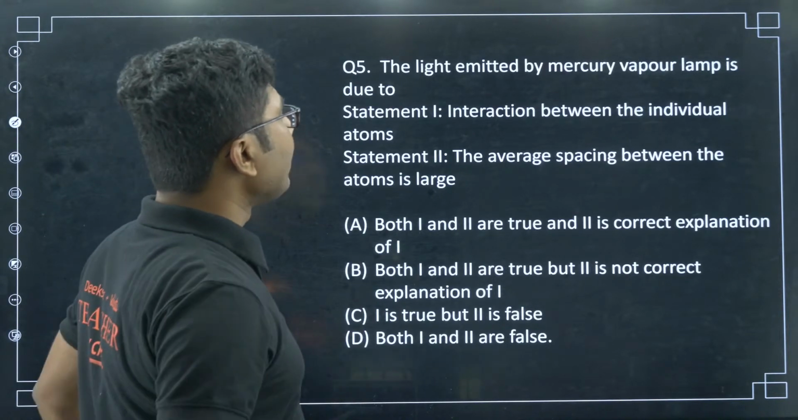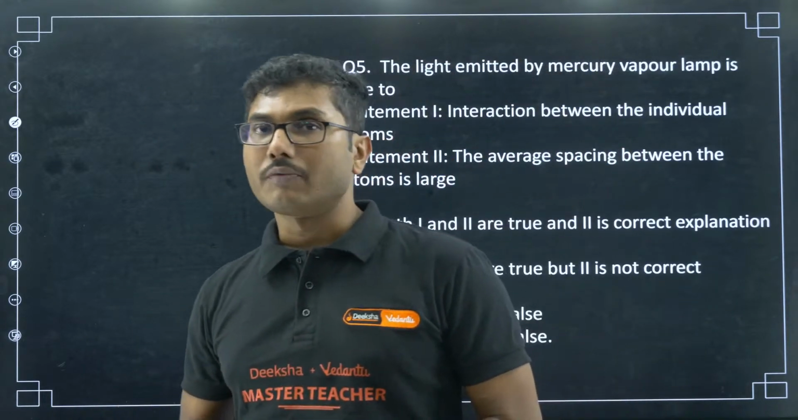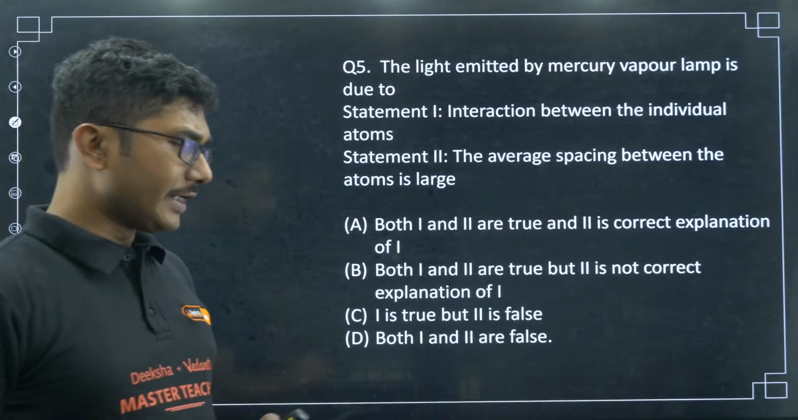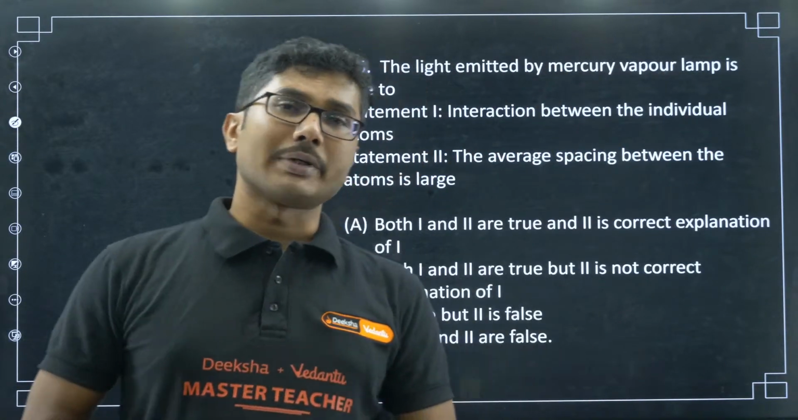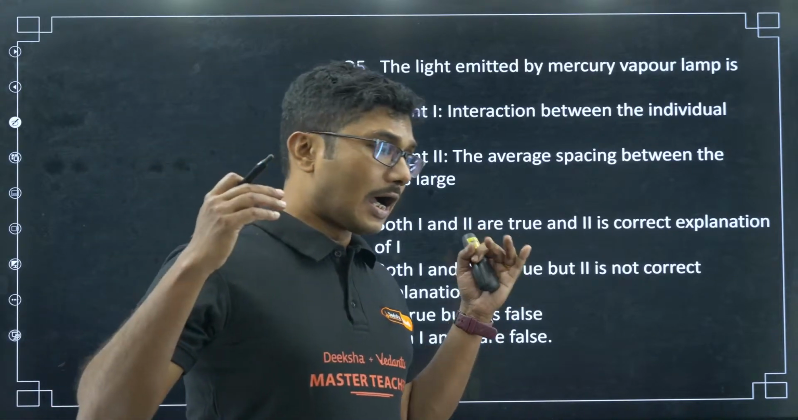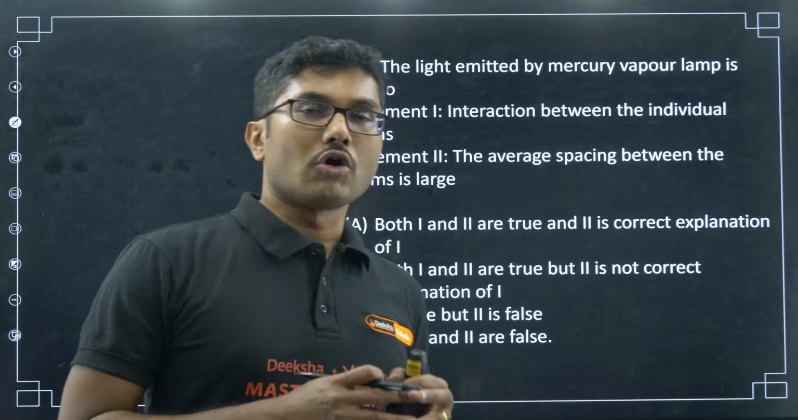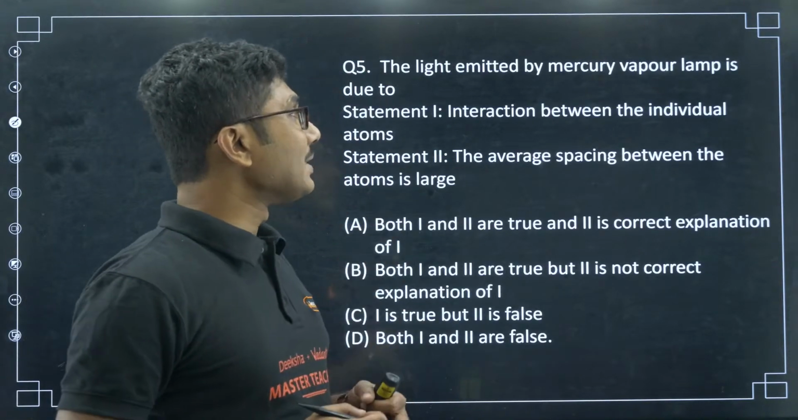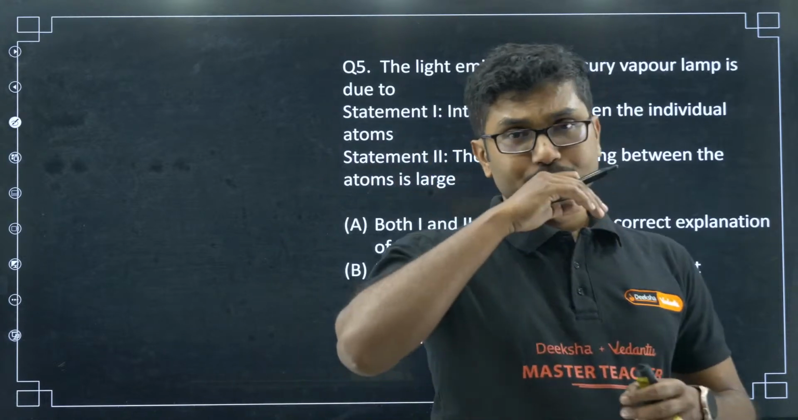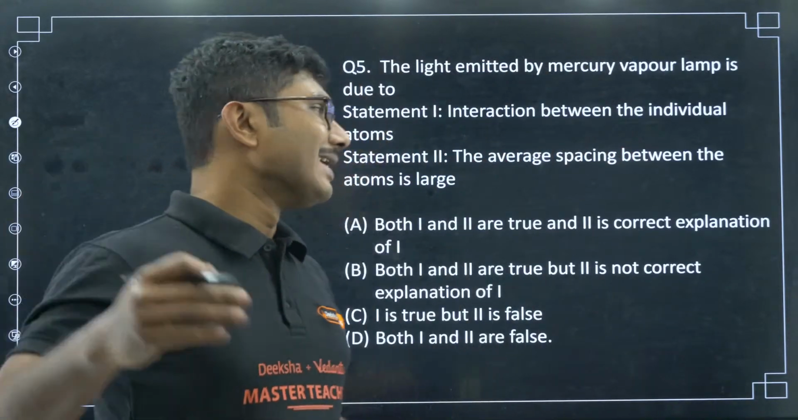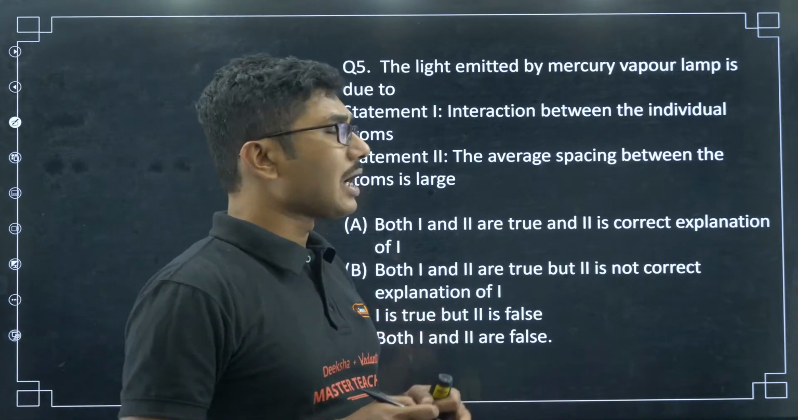So let us see. Obviously mercury vapor lamp is a very common form of lamp. If you have visited any fair or any marriage ceremony, even in our studios we use mercury vapor lamp, the lamp which is very high energy, which gives you some kind of heat as well. Those are called mercury vapor lamps, and they are basically interaction between individual atoms. Atoms interact with each other, and that is why you get a lot of extra heat and light.